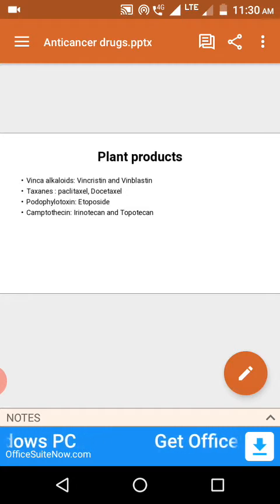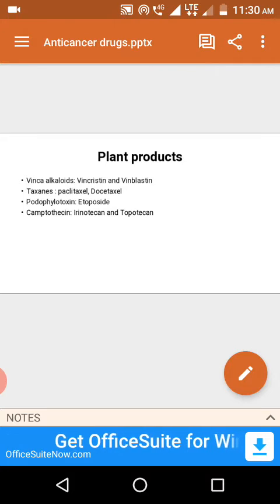Topoisomerase 2 enzyme inhibitors are associated with anthracycline antibiotics. They not only inhibit the topoisomerase 2 enzyme but also produce cytotoxic effect with other mechanisms. But podophyllotoxins and camptothecins exhibit cytotoxic effect only through inhibition of topoisomerase enzyme. Okay, these are the drug examples of plant products.